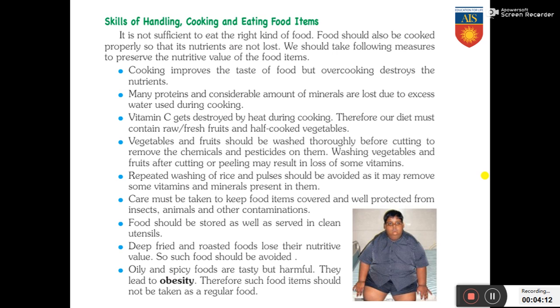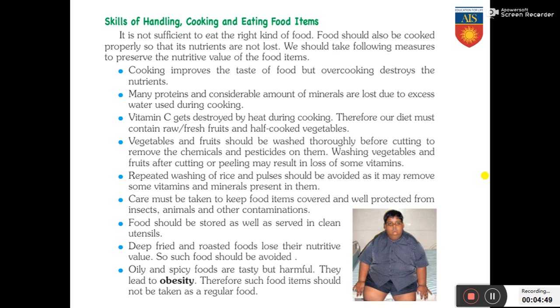Now let us have a look at the skills of handling, cooking and eating food items. It is very important to eat the right kind of food, but it is also important to cook the food properly so that the nutrients are not lost. Some of the following measures should be followed while we cook food. Cooking improves the taste of food, but overcooking destroys the nutrients. So the carbohydrates, fats and proteins present in the food can be destroyed by overcooking the food material. So cooking should be done, but overcooking should be